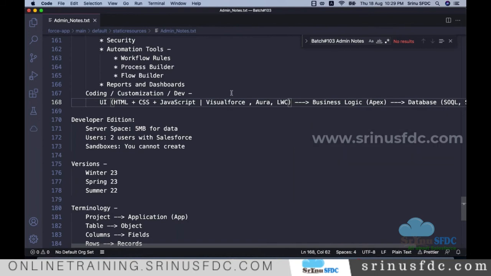All these are to develop web pages. This is an old technology. Later in 2014 they introduced this, and in 2019 they introduced this. Nowadays everyone is expecting to know LWC.